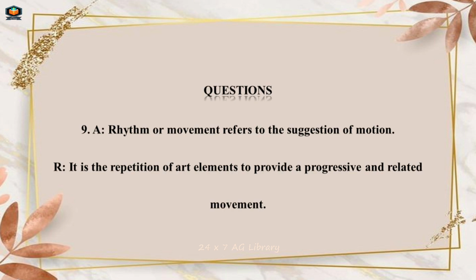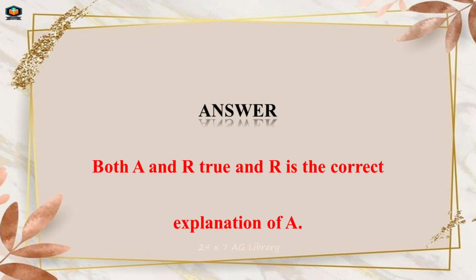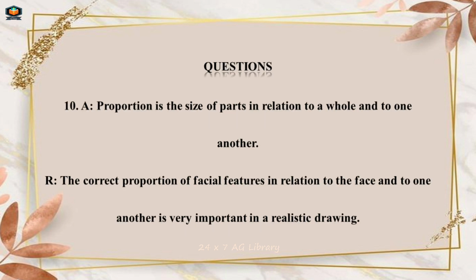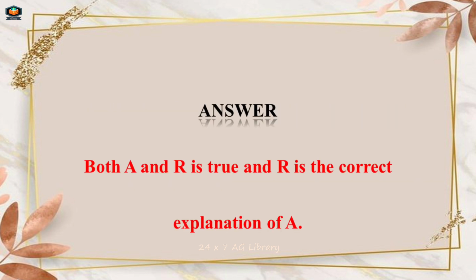Questions. Number 9. A. Rhythm or movement refers to the suggestion of motion. R. It is the repetition of art elements to provide a progressive and related movement. Answer. Both A and R are true and R is the correct explanation of A. Questions. Number 10. A. Proportion is the size of parts in relation to a whole and to one another. R. The correct proportion of facial features in relation to the face and to one another is very important in a realistic drawing. Answer. Both A and R are true and R is the correct explanation of A.